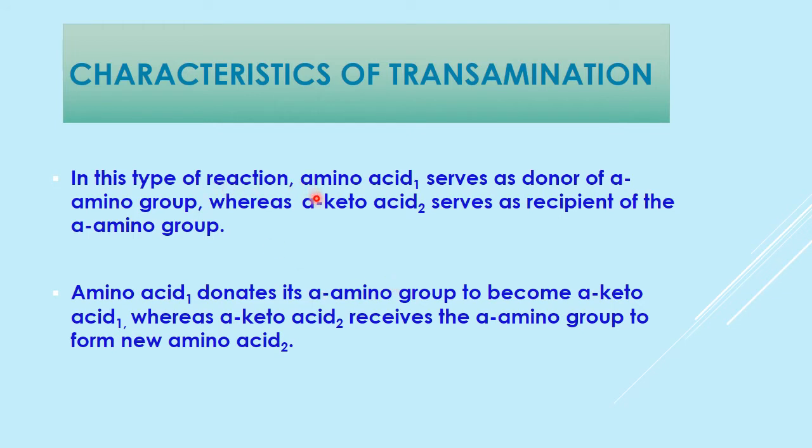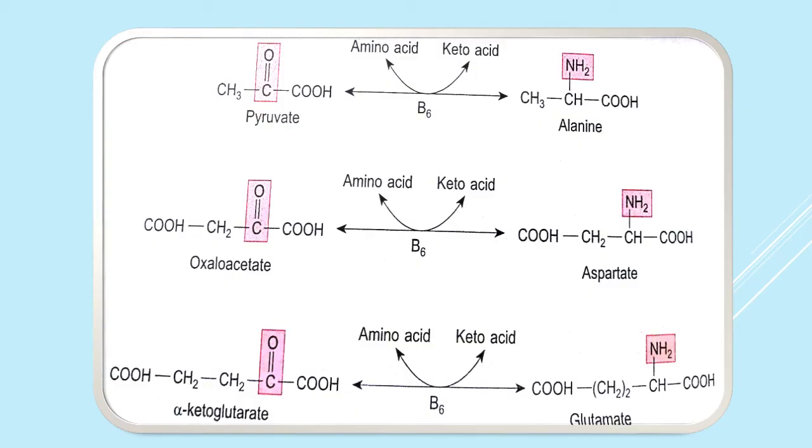Then in this type of reaction, in transamination reaction, amino acid 1 serves as donor, it donates its amino group, whereas keto acid 2 serves as a recipient, that is it accepts the amino group. Amino acid 1 donates its amino group to become an alpha keto acid 1, whereas keto acid 2 receives its amino group and is converted into amino acid 2.